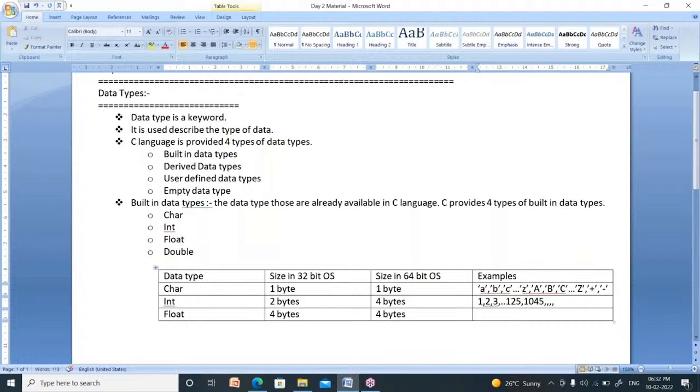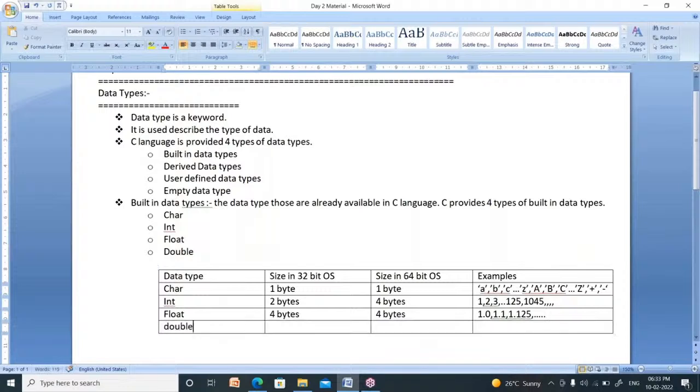Float is nothing but a real number, a floating point number, like 1.0, 1.1, 1.125. These must have a decimal point. So these are nothing but floating point values. Round numbers are called integers. If the number has a dot symbol, then it is called float.